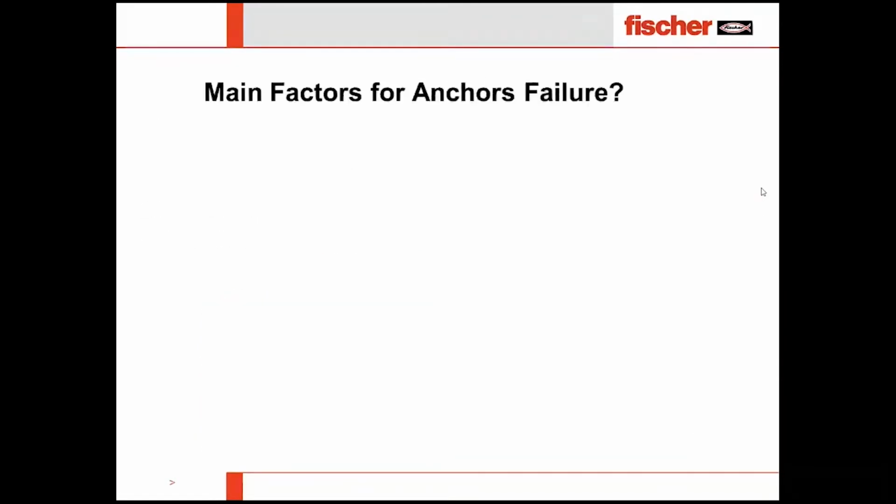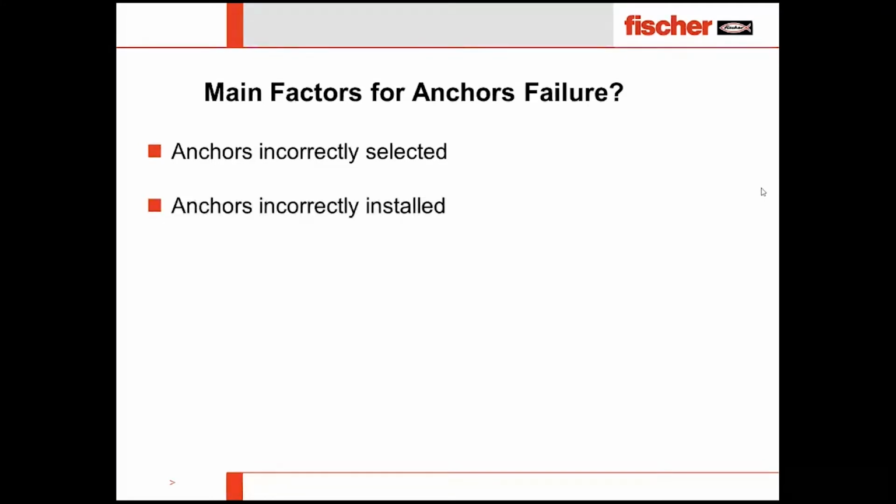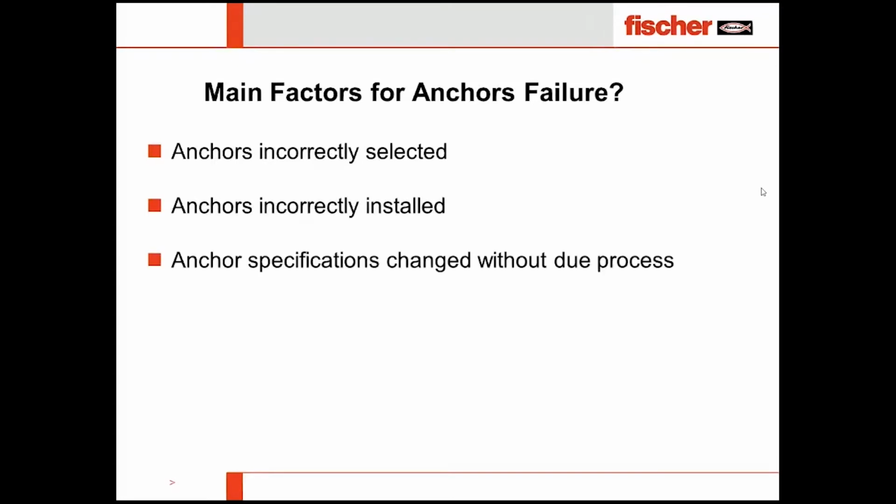Most of the time the main factor for anchor failure is that the anchors were incorrectly selected, not the correct anchor, or the anchor was installed incorrectly, or the specification was changed without following the proper process or method for an anchor specification change.